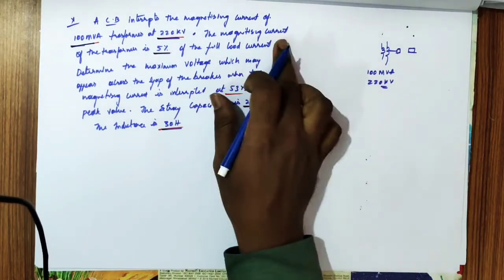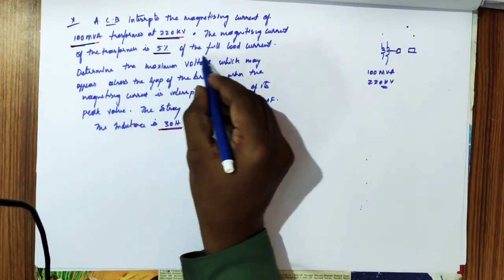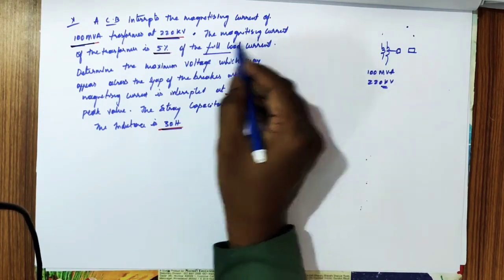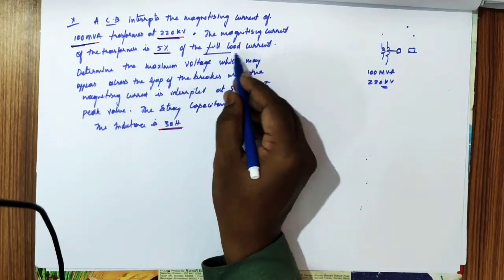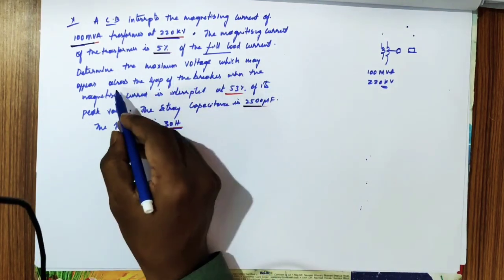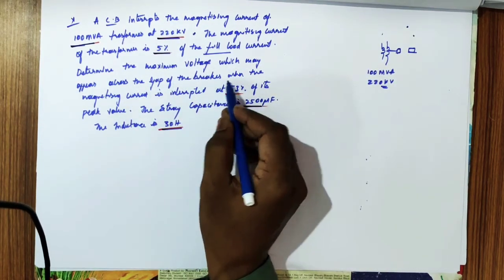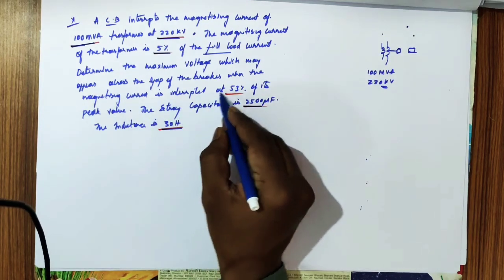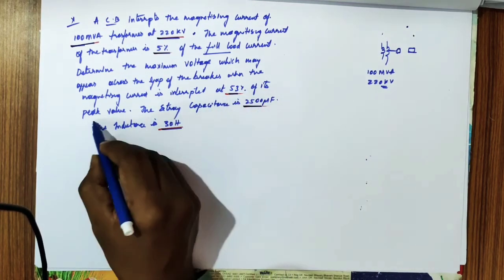The magnetizing current of the transformer is 5% of full load current. Determine the maximum voltage which may appear across the gap of the breaker when the magnetizing current is interrupted at 53% of its peak value.